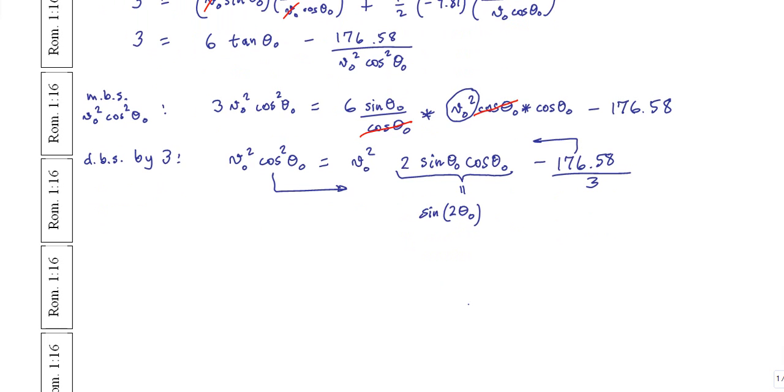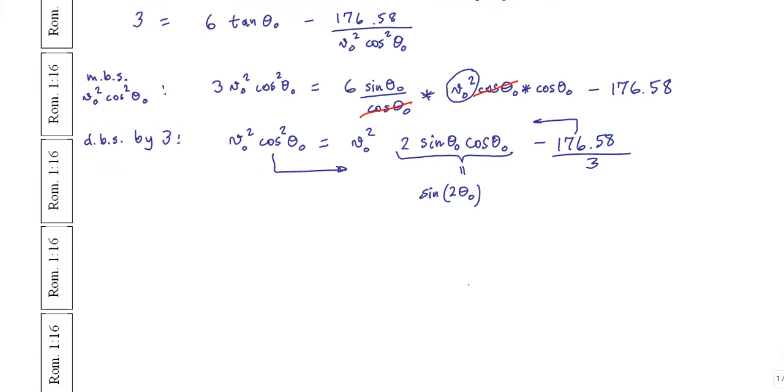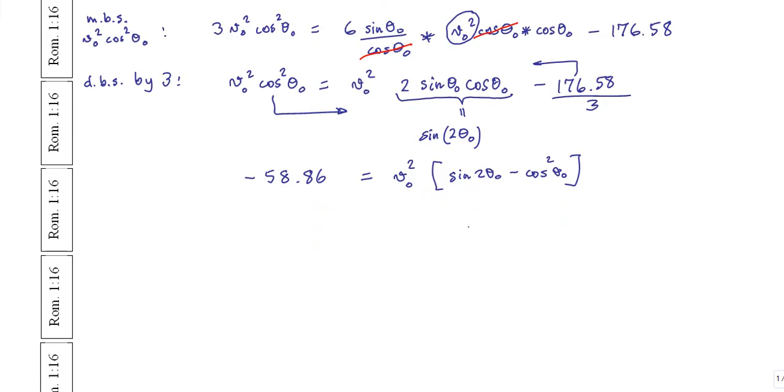All right, now let's move terms around and keep going with the algebra. We're going to find that we get minus 58.86 on the left is equal to, I'm going to factor out a common v0 squared times sine of the double angle minus cos squared of the single angle. Now let's solve for v naught. Actually, this should have been a plus. I apologize, because we moved it over, it became plus.